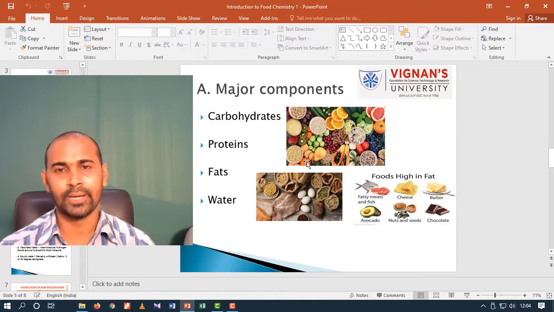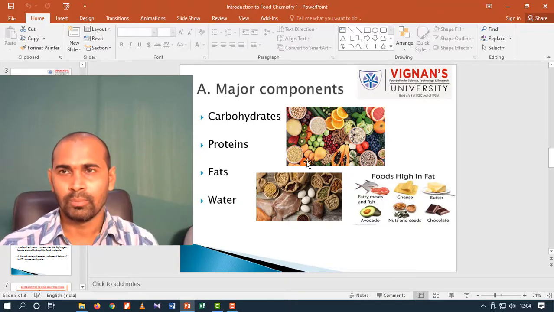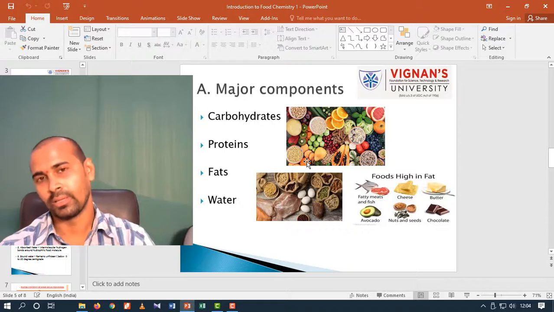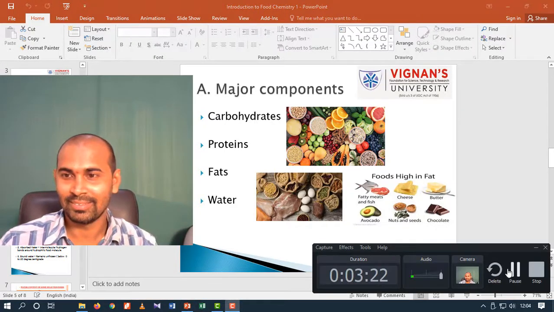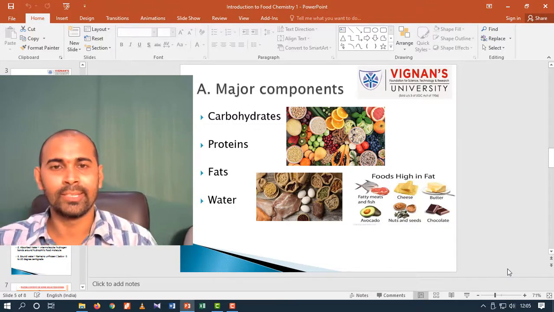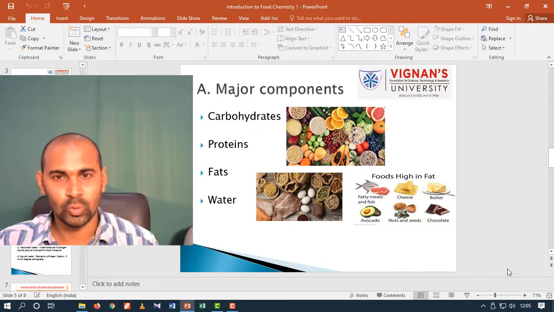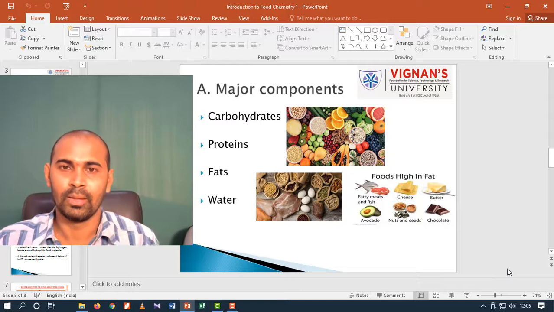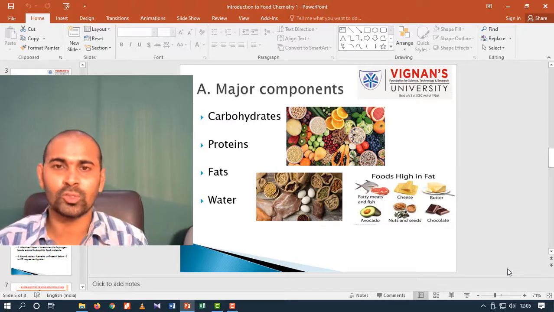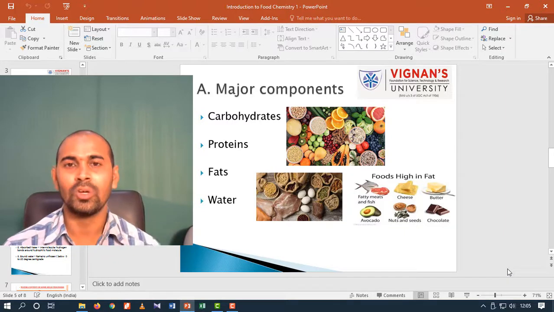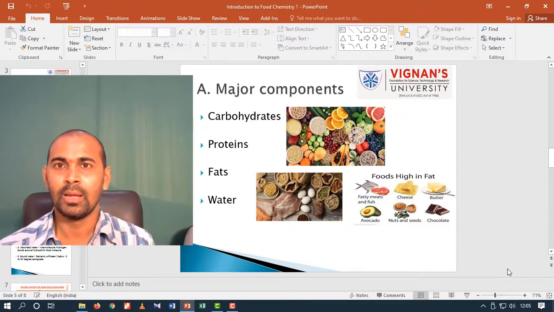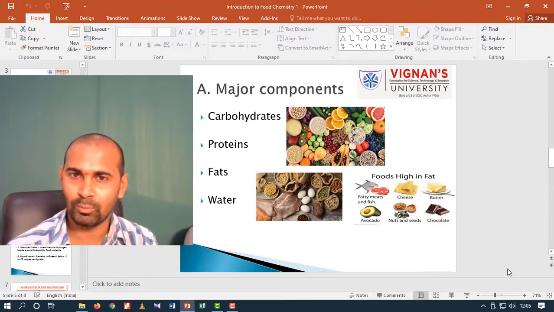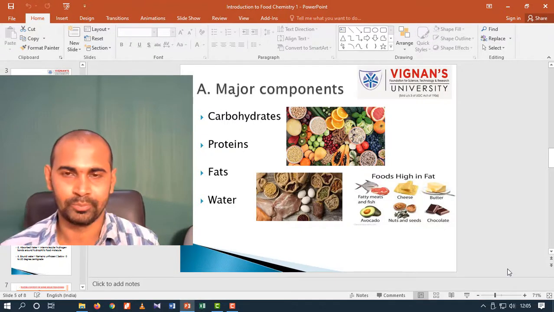Best examples for disaccharides are lactose, sucrose, and maltose. Because these contain two different molecules of monosaccharides, but they are joined together by means of a bond called a glycosidic bond.